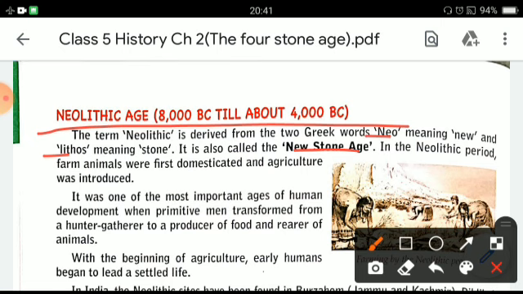Farming animals were introduced, and it was one of the most important ages of human development, where we can find the evidence of the primitive man transforming himself from a hunter and gatherer to a food producer and rearer of animals. Now he had become a food producer and had started rearing animals in this period.